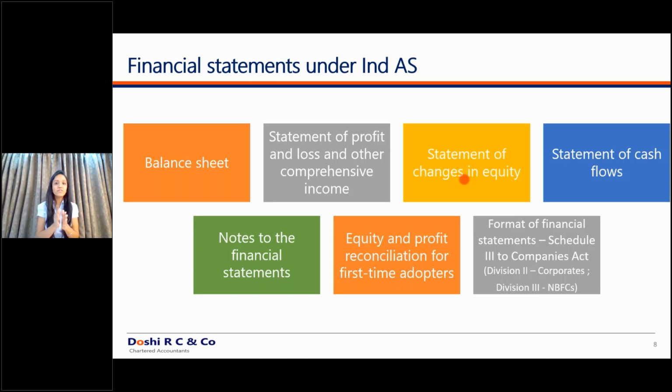So other comprehensive income is not an account. It is just a statement to disclose certain items which are provided under Ind AS, which are of a specialized nature and which should not affect your routine profit and loss. We will discuss in detail what items are covered under other comprehensive income, but this is just to give you a concept of what other comprehensive income is. It is just a statement to give you the details of certain specified transactions.